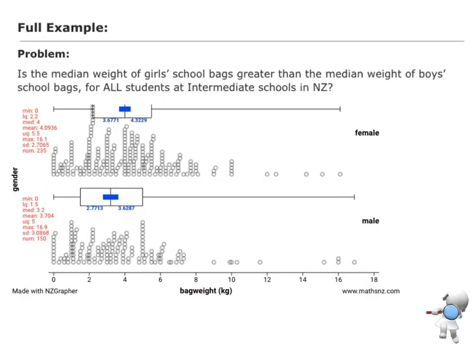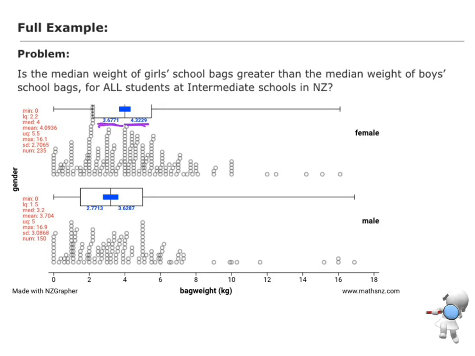So here's a question about the weight of our school bags for girls versus boys at intermediate schools. We need to first start off by interpreting the confidence intervals. In order to do that, I'm going to take each of these values and round them.